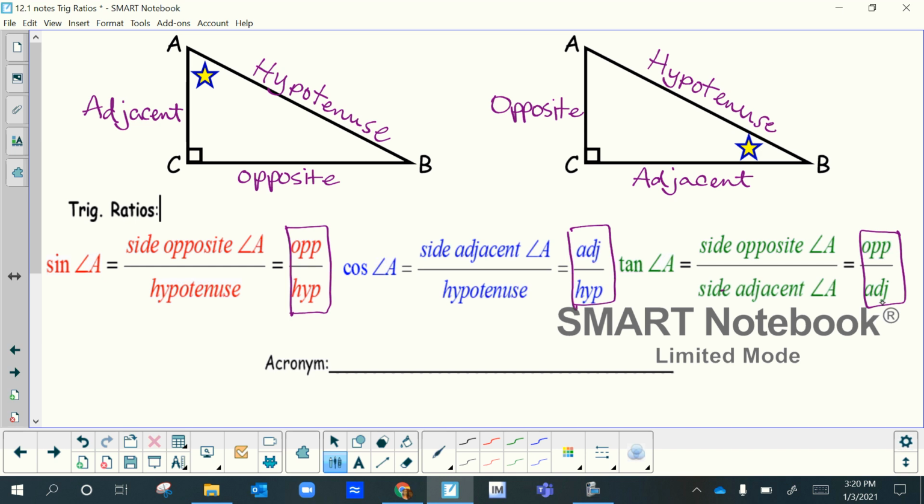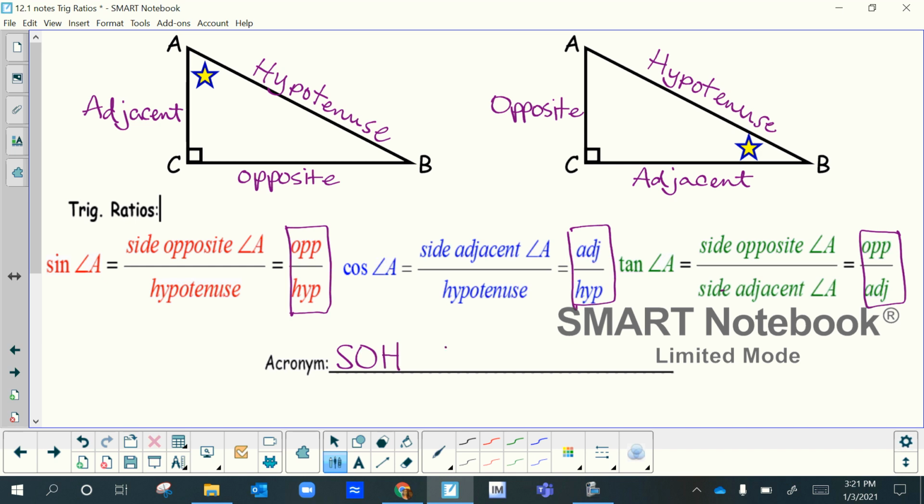These are on your formula chart, and again, you can always use your notes, so you should always refer to these whenever we're writing out these ratios, because that's what we're going to do here in a minute. We're going to practice writing out the ratios. An acronym that a lot of my students like to use in the past is called this right here.